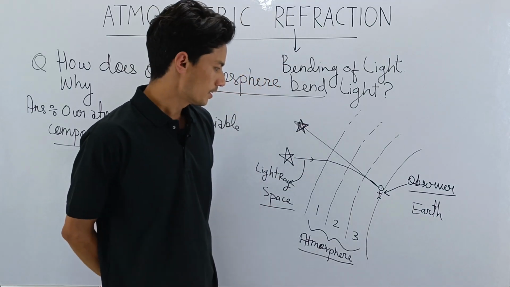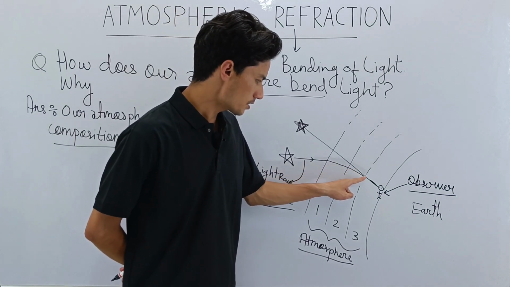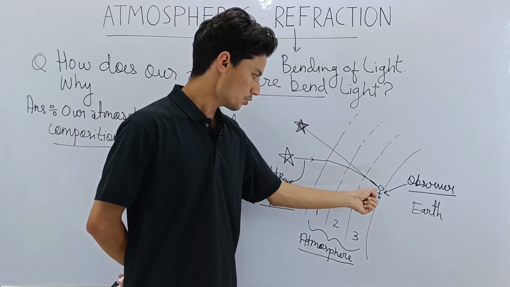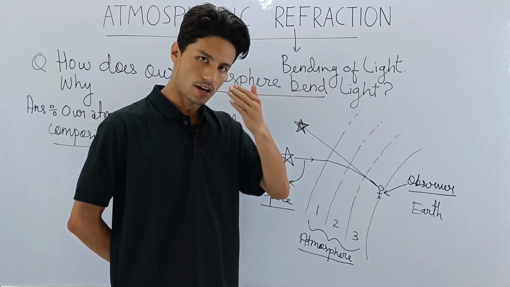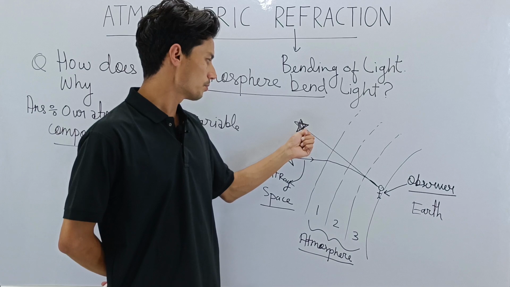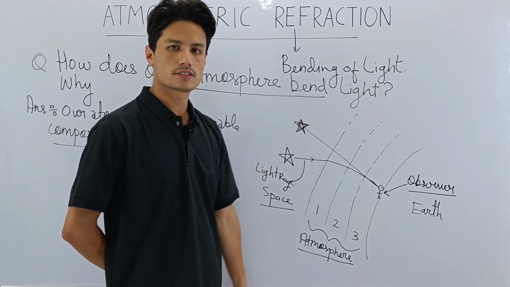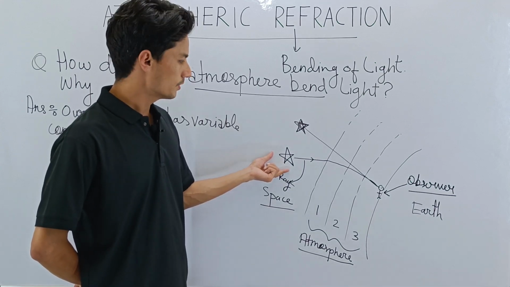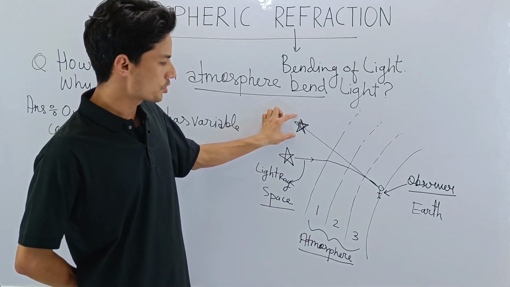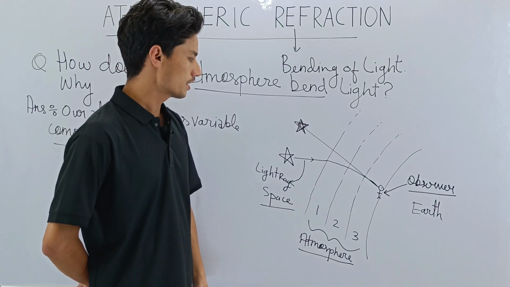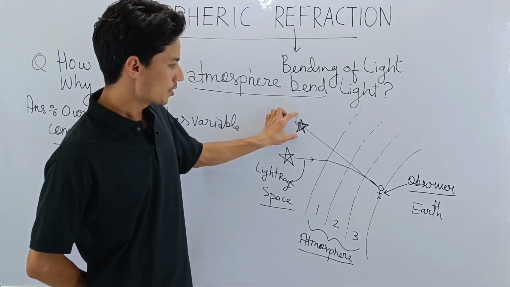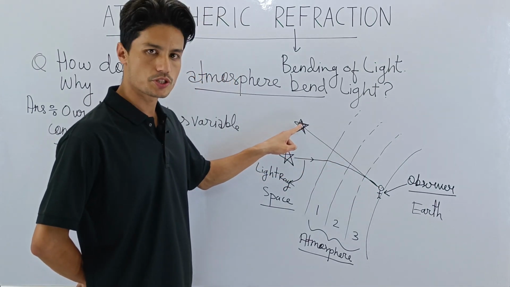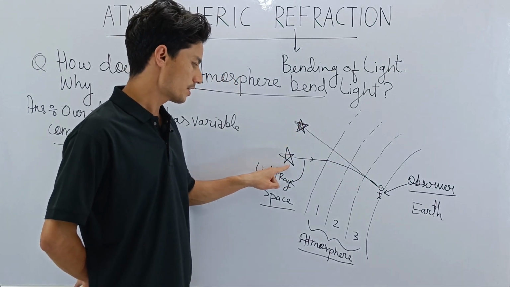So the light ray enters, it bends, and then it enters our eye, and our eyes can only see straight. So according to our eye, the image of the star will be from here. So for us, this is the star. Now you check out. This is the actual position of the star, and this is the position which appears to us. So to an observer, the star is here at this position, whereas in reality the star is here.